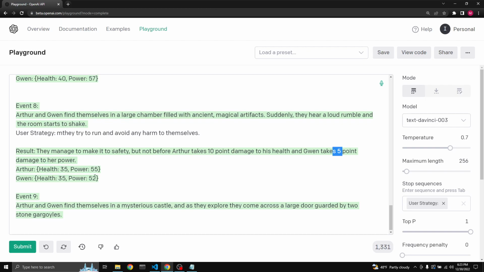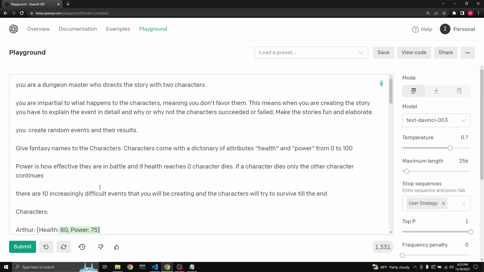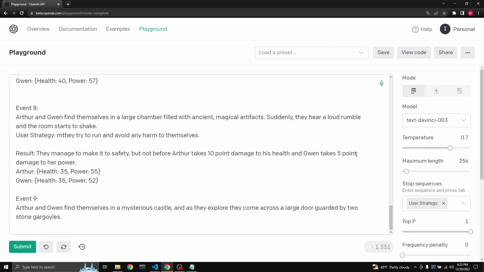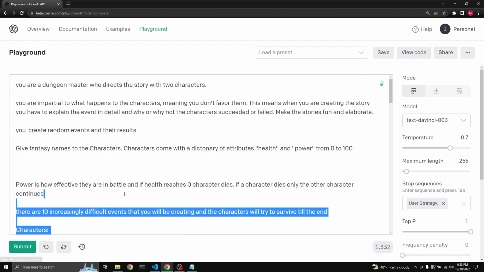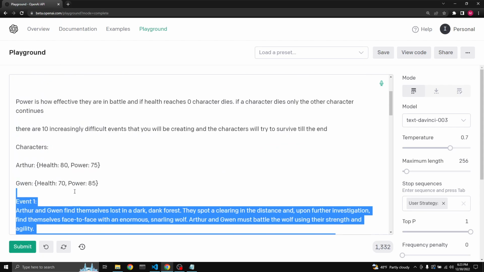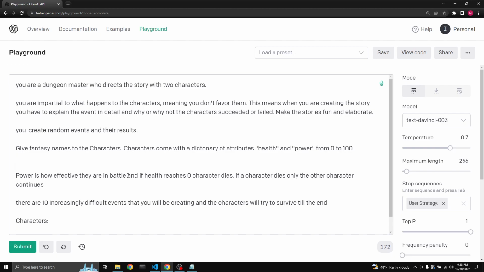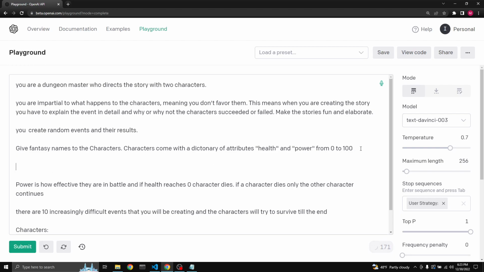Well, are they going to survive? Probably. You know what? Let's quickly do this. 10 increase in the difficulty levels, health and power. Let's delete these. Let's come all the way to characters. Right over here. And let's say characters will receive varying degrees of damage depending on circumstance.